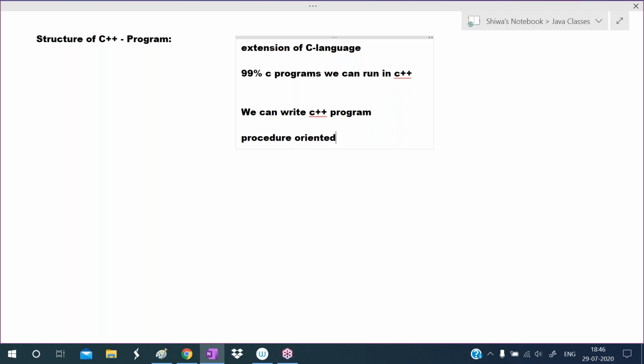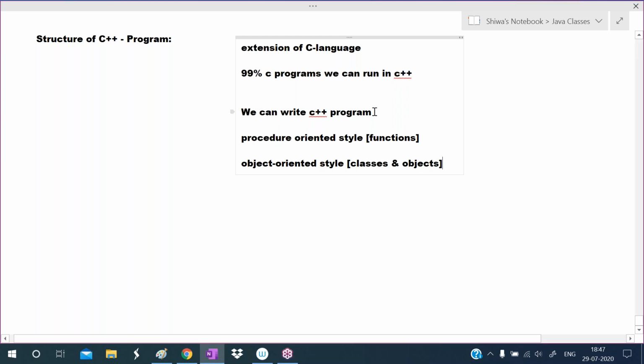Procedure oriented style means we write the program in the form of functions. And another style is object oriented style, which means we write in the form of classes and objects. So we can write a C++ program in two styles. One is procedure oriented style, and the other one is object oriented style.